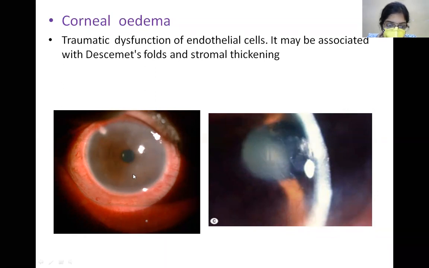So this is all corneal edema, and you can see there are Descemet's folds. All these little, shallow groove-like things are nothing but folds in the Descemet's membrane. So corneal edema can be associated with haziness of the cornea, as you can see here, as well as with folds in the Descemet's membrane and increased thickness of the cornea due to absorbing of fluids.